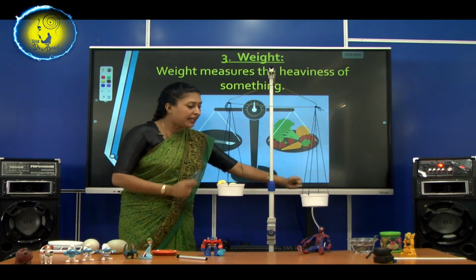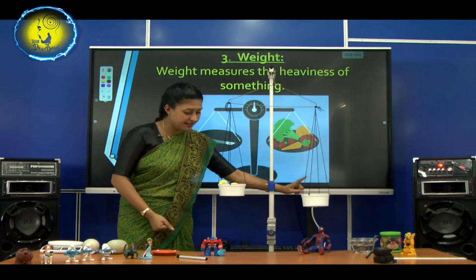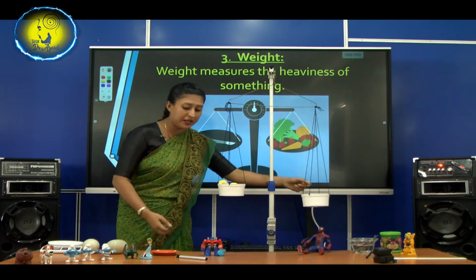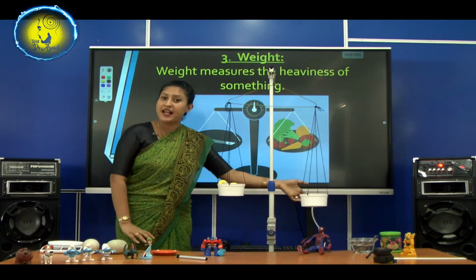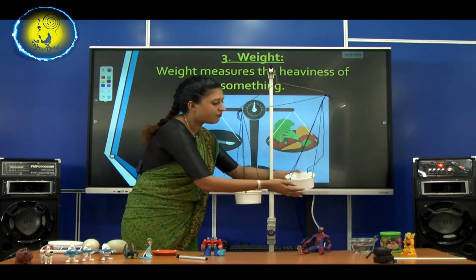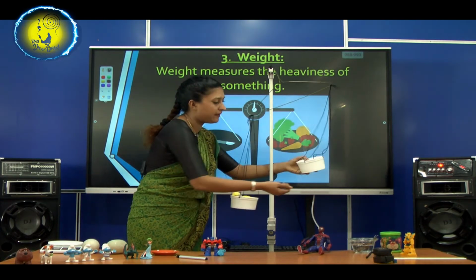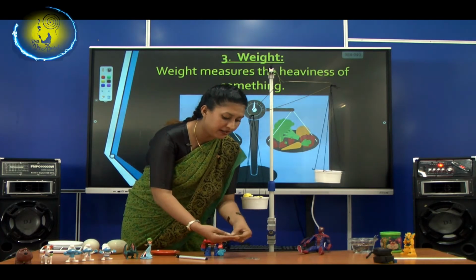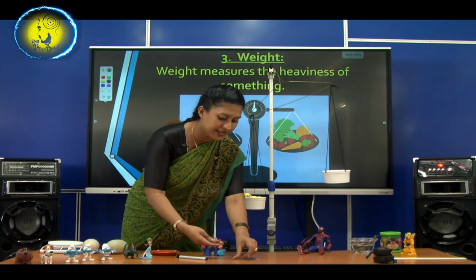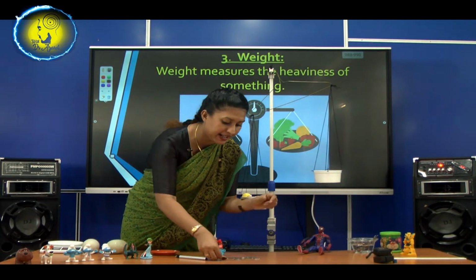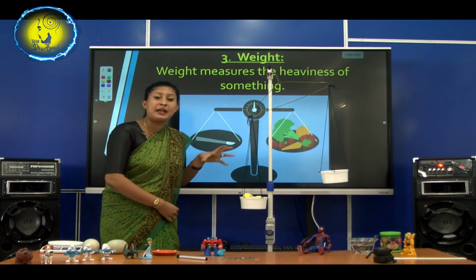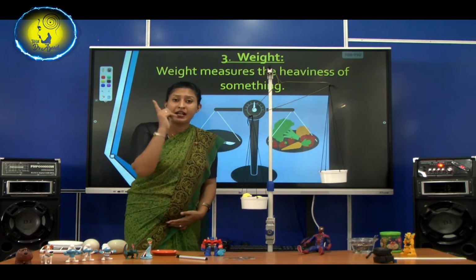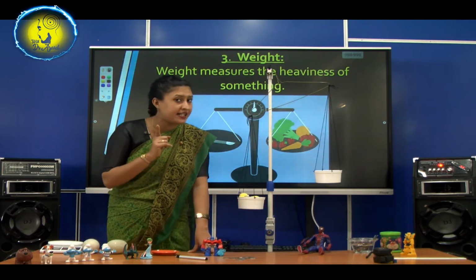So I used how many coins? Now I have 3 minions. For this to get balanced, how many coins I have used? Shall we count all together now? See, 1, 2, 3, 4, 5, 6, 7, 8, 9, 10. For 3 minions to get balanced, I used 10 coins. For 1 minion to get balanced, how many coins did I use?